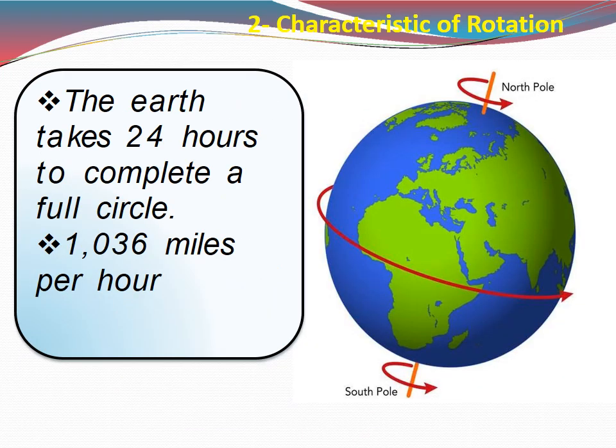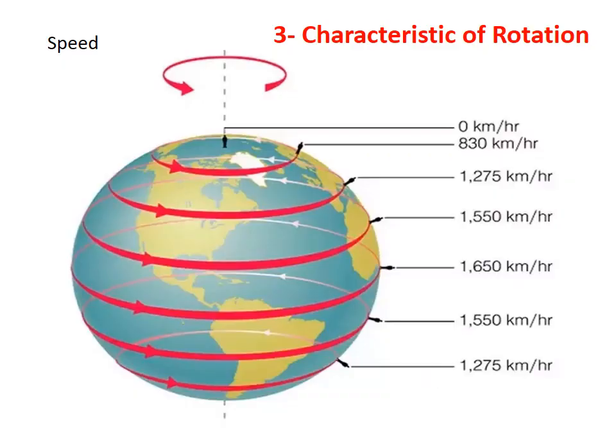The earth completes one rotation from west to east on its axis in 23 hours, 56 minutes and 4.9 seconds, which means roughly 24 hours. Speed is one of the most important characteristics of the rotation of the earth. It is maximum at the equator and it decreases towards the poles. Now why is it? The answer lies in Earth's rotation, which gives rise to the Coriolis effect. I'll explain that in the next slide.